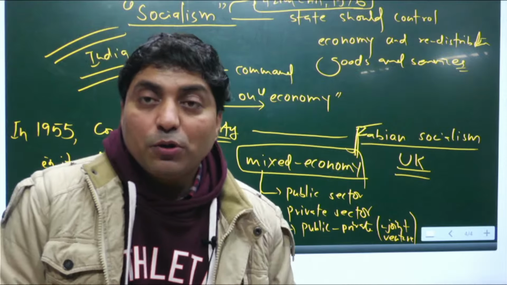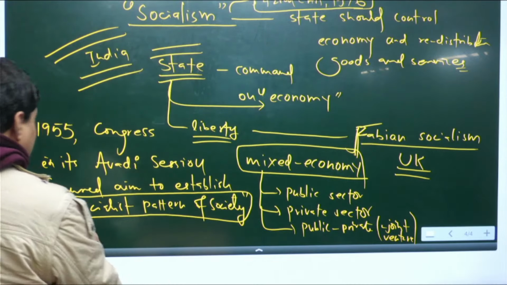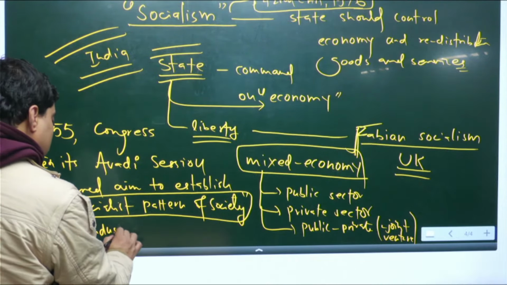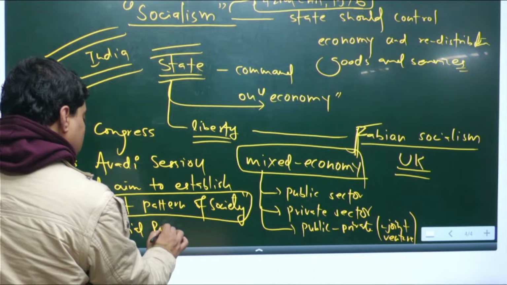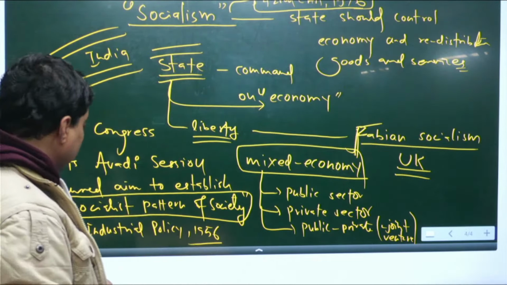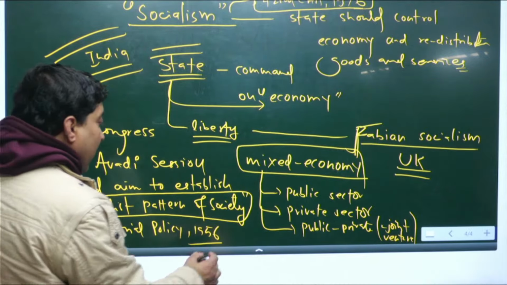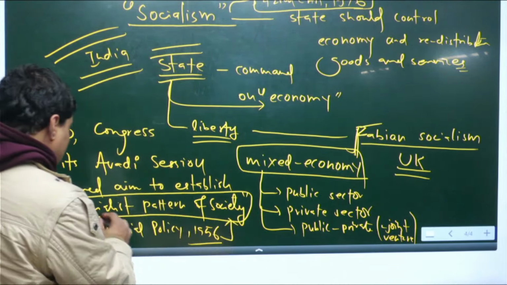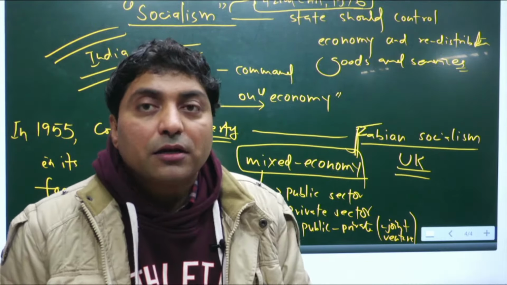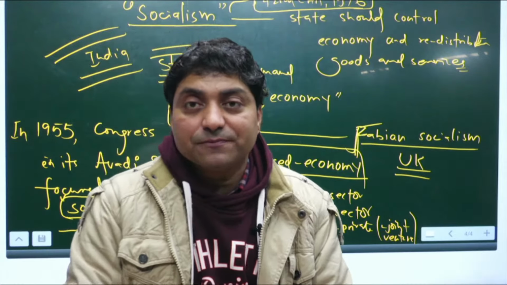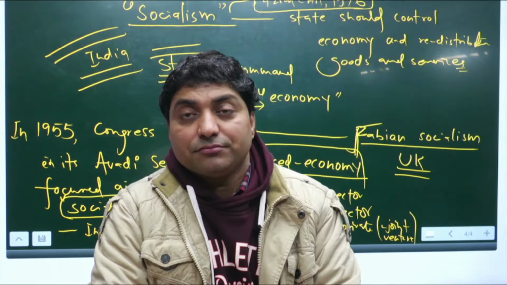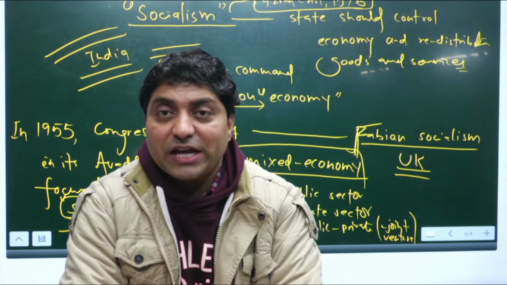If you look at the industrial policy of 1956, which again had the aim to establish a socialist pattern of society in India, right? Redistribution and equity were a major concern of the Indian state in the post-independence era.